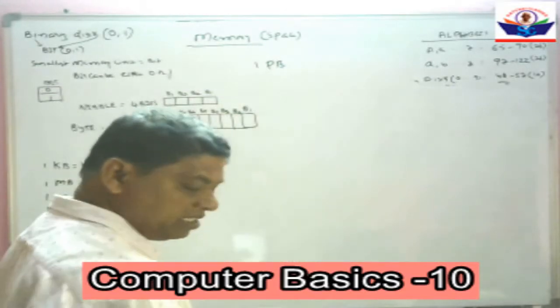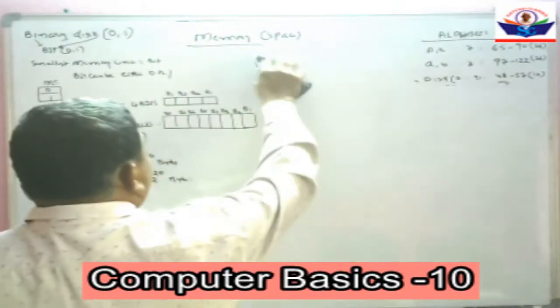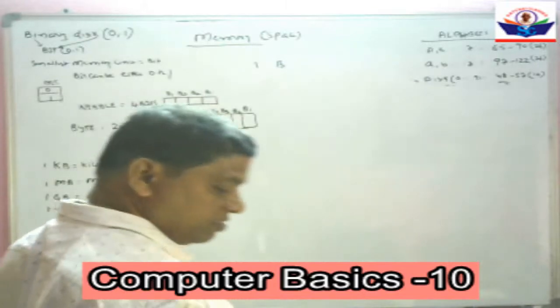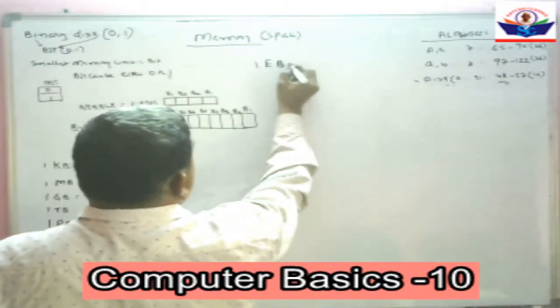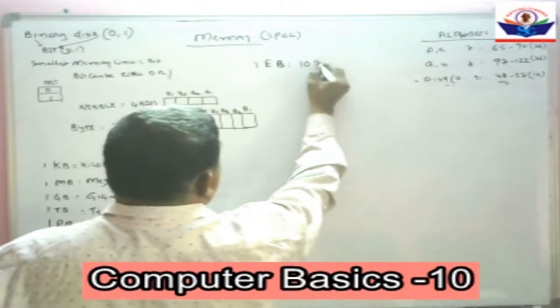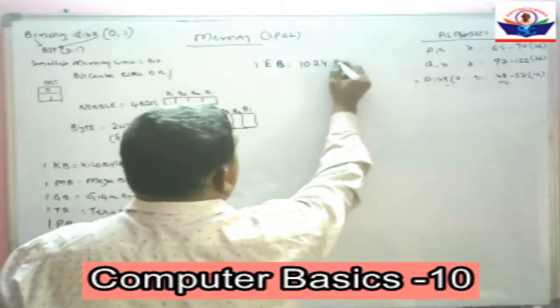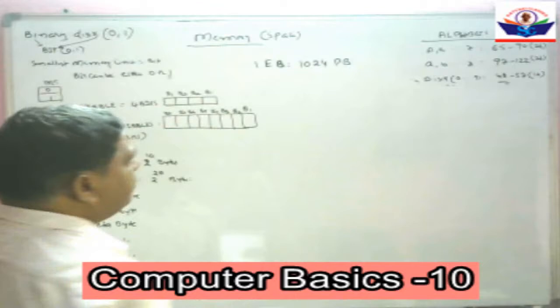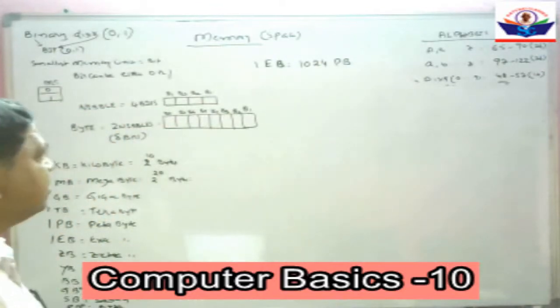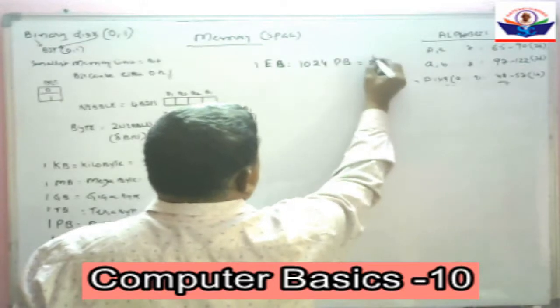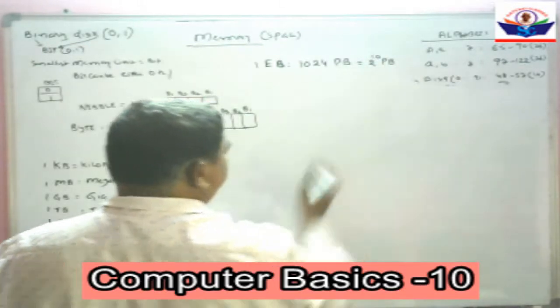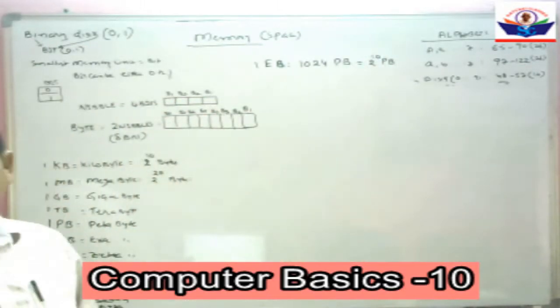Exabyte. EB stands for exabyte. E stands for exa. 1 exabyte is equal to 1024 petabytes. That is 2 to the power of 10 petabytes.